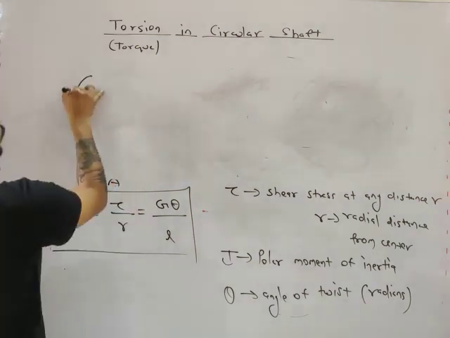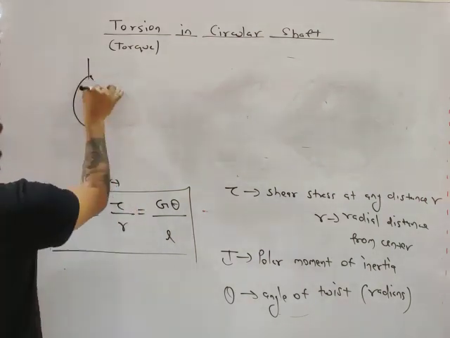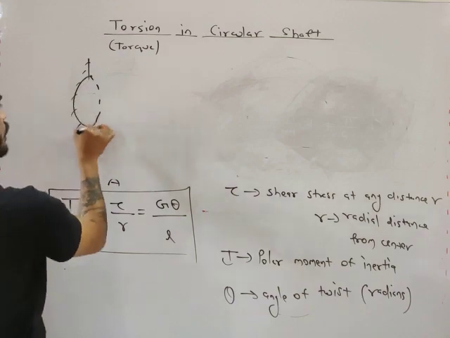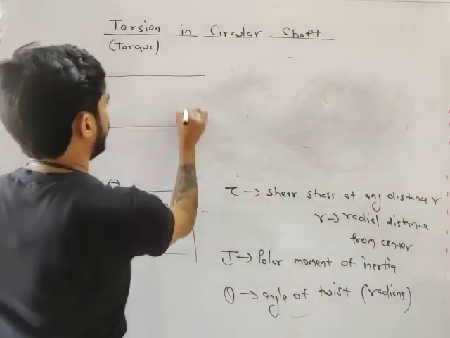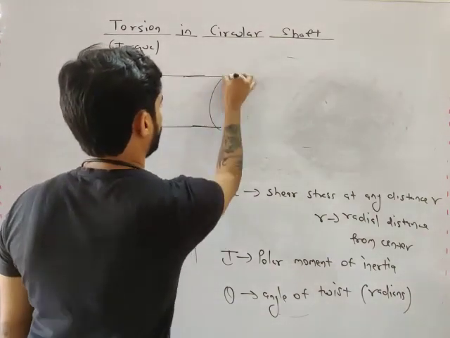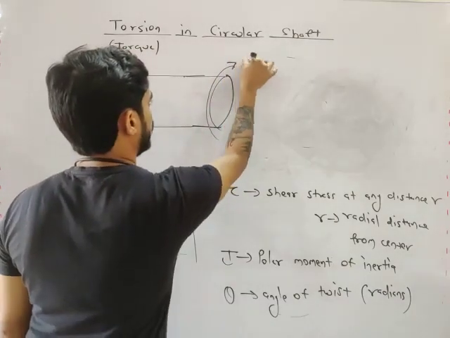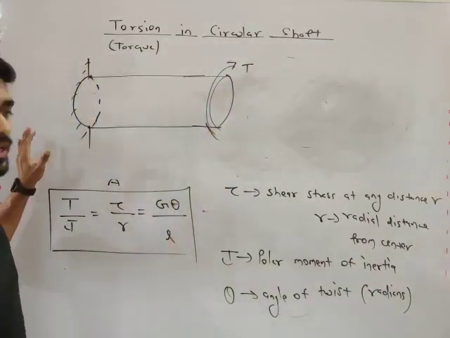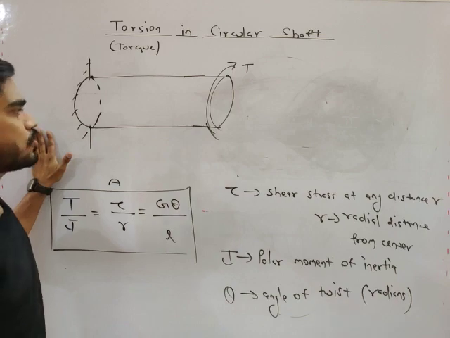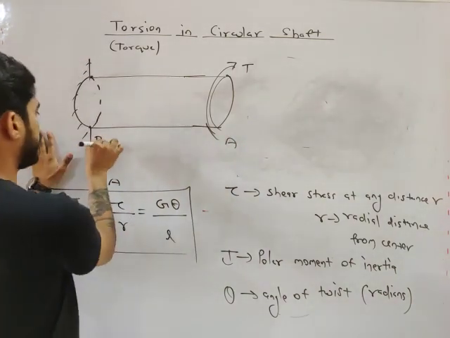Let's say we have a shaft which is fixed at this end, and I am applying torque about the other end. How will theta be calculated?